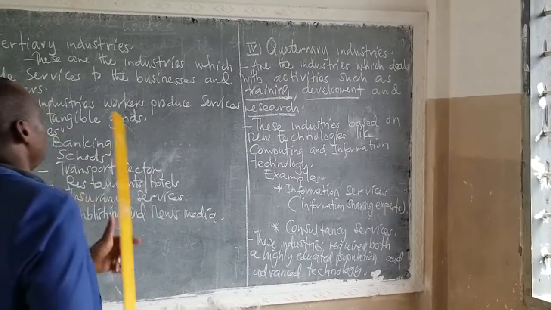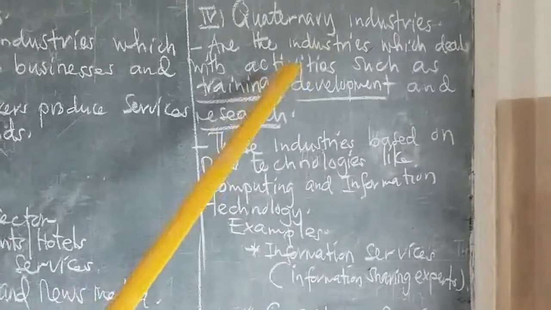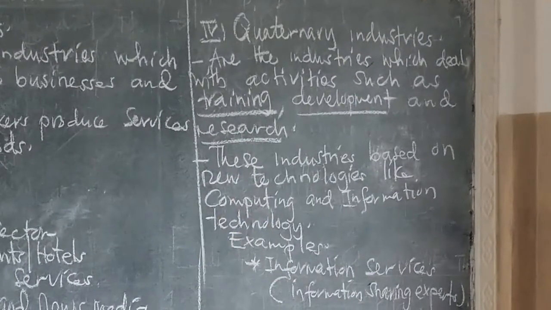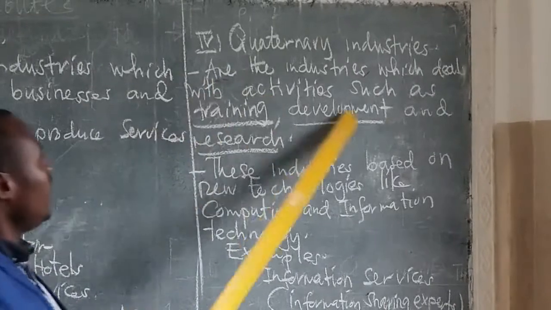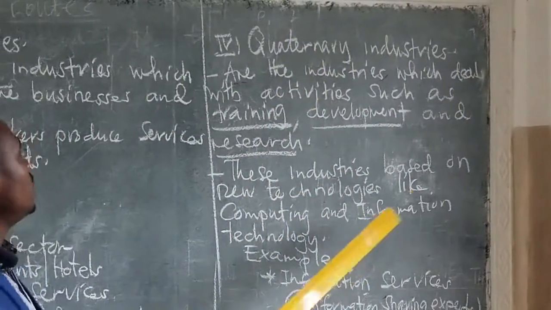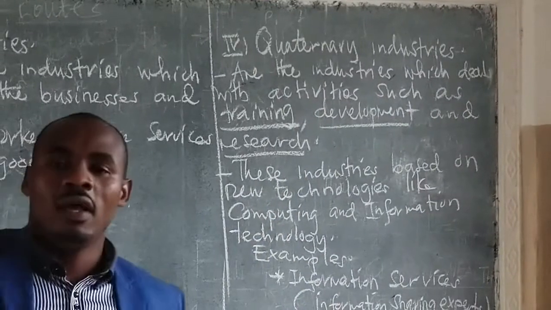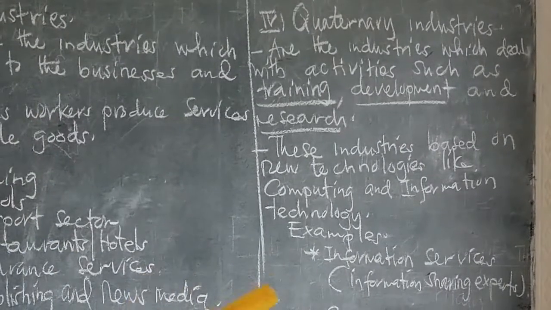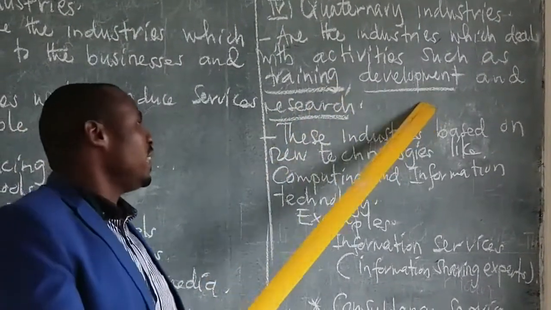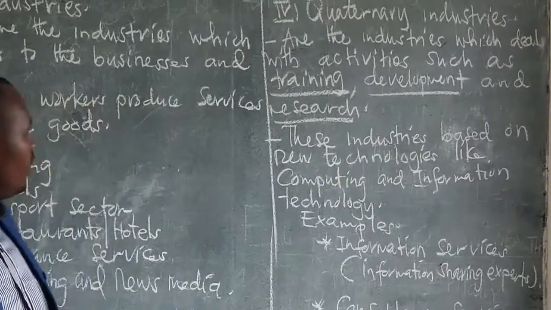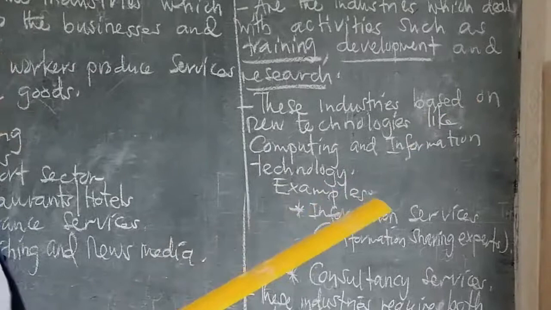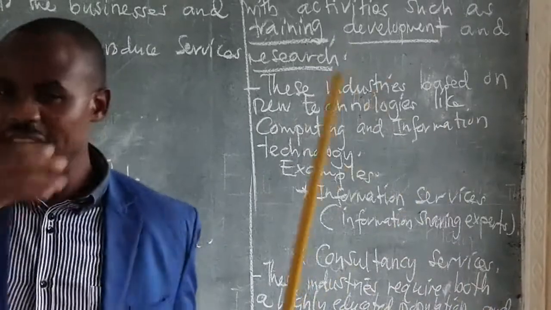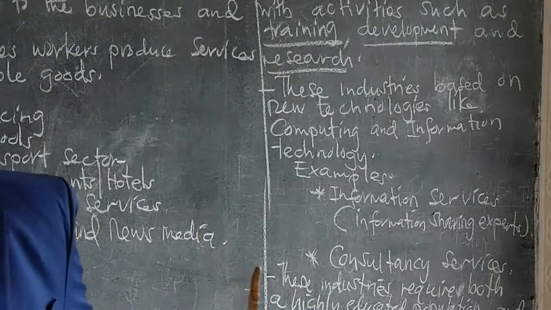The next type of industries we call quaternary industries. What are the quaternary industries? These are the industries which deal with activities such as planning, development, and research. Quaternary industries are responsible for planning, development issues, and research. And these industries are based on new technology like computing and information technology. So the quaternary industries specifically deal with technology.